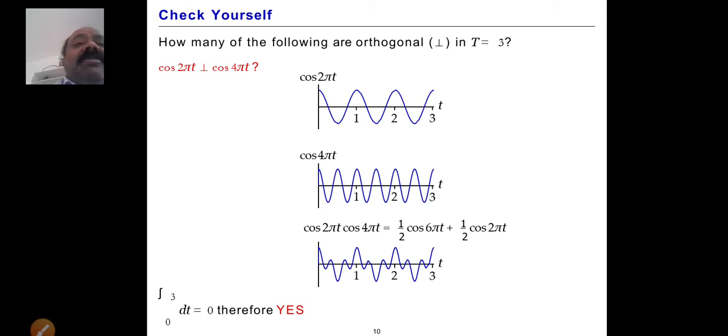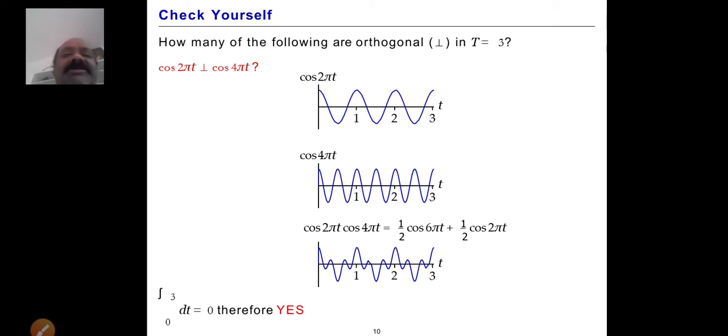Here 2 cos A cos B is equal to cos of A plus B plus cos of A minus B. In a similar manner, but here there is no 2, so 1 by 2 will accommodate here. We take 1 by 2 cos 6 pi t plus 1 by 2 cos 2 pi t.